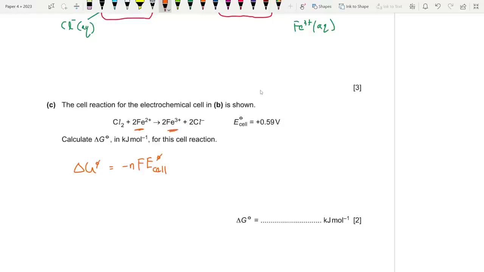Clearly, the number of electrons transferred is 2. It went from 0 to minus 1, but 2 of them, so 2 times 1 electron was transferred. So n should be 2.